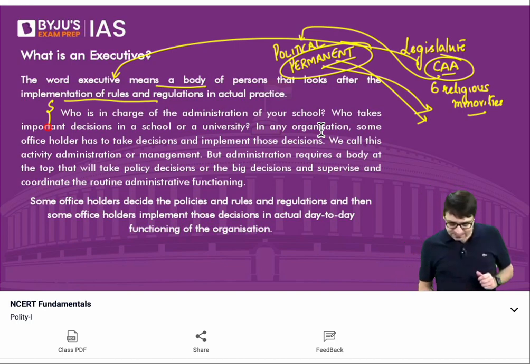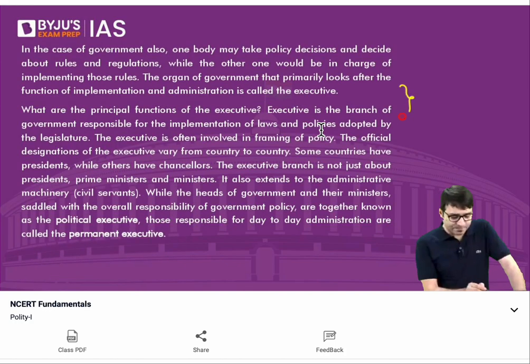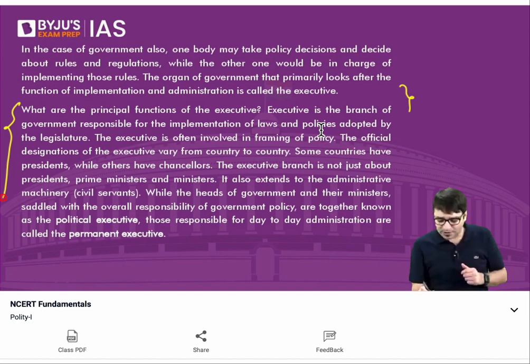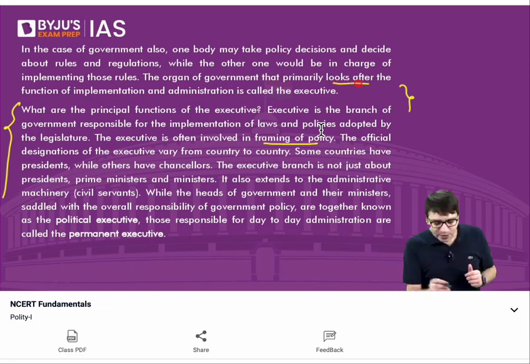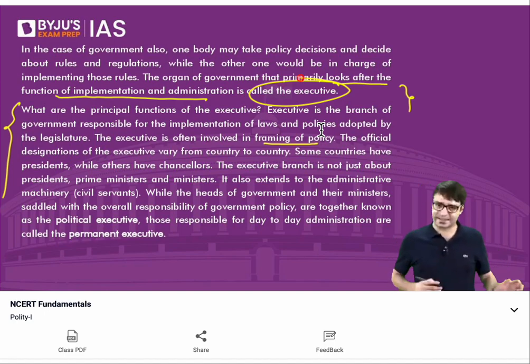And if you need an even better definition, the executive is often involved in framing of the policy. It is this organ of the government which primarily looks after the function of implementation and administration. And this body is what we call the executive.